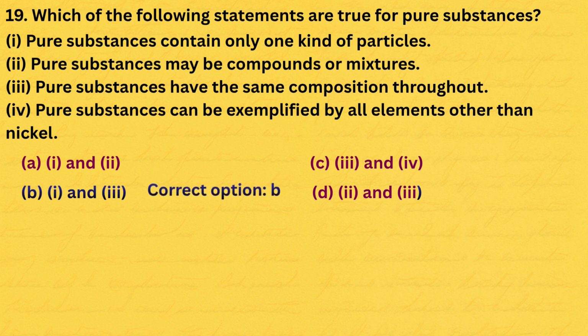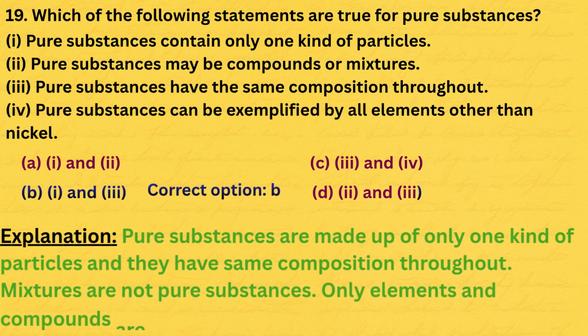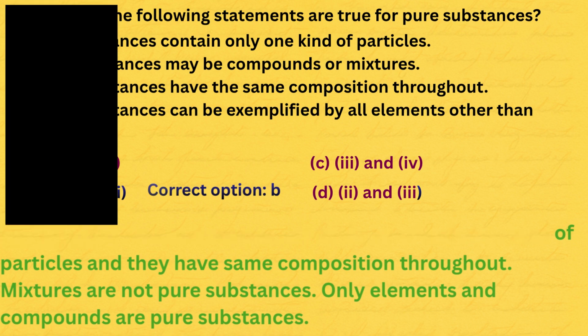Here is the explanation. Pure substances are made up of only one kind of particles and they have the same composition throughout. Mixtures are not pure substances. Only elements and compounds are pure substances.